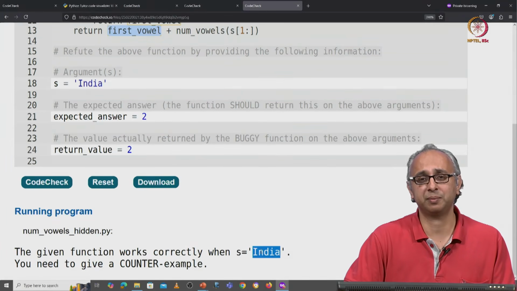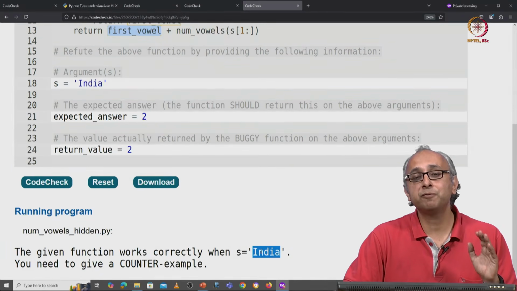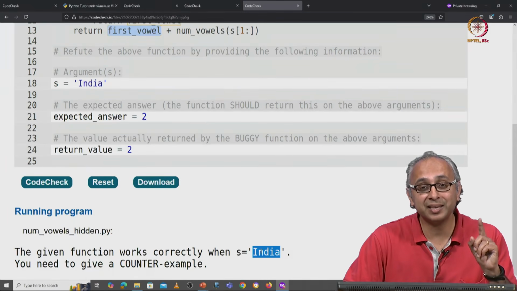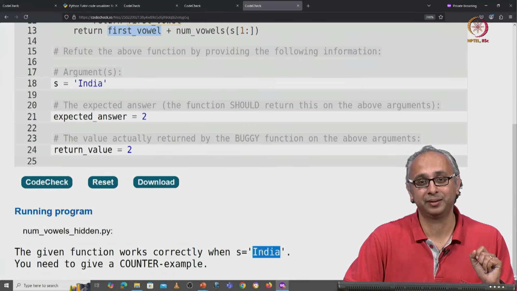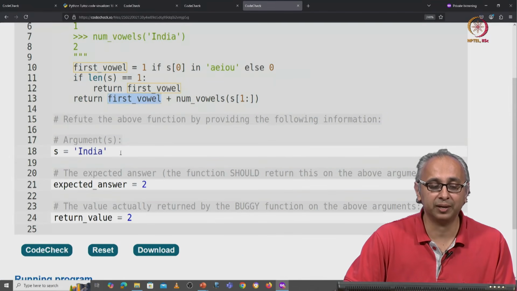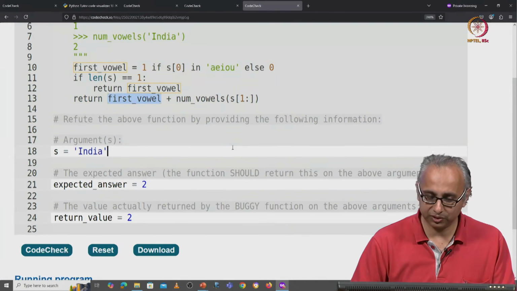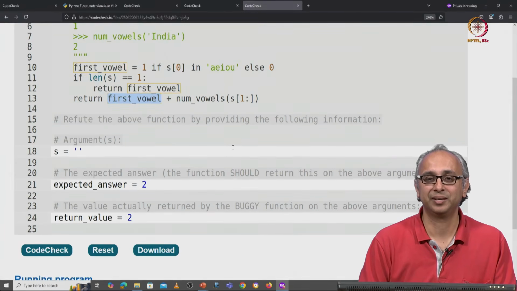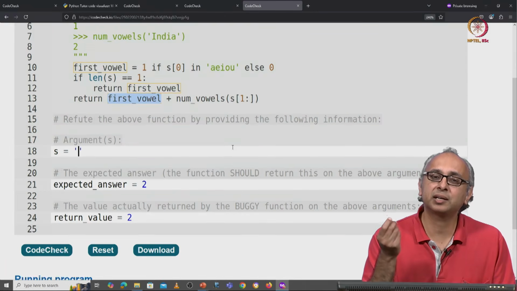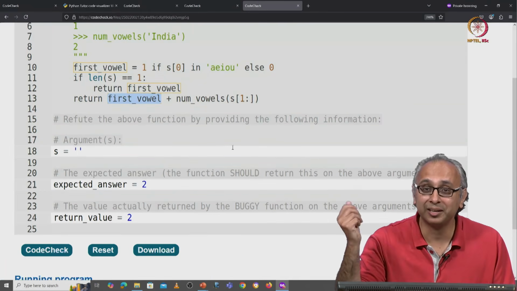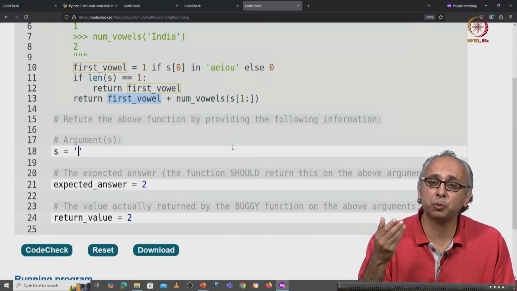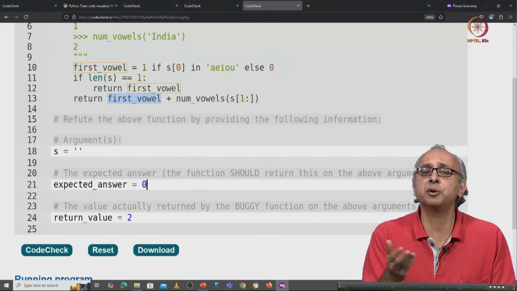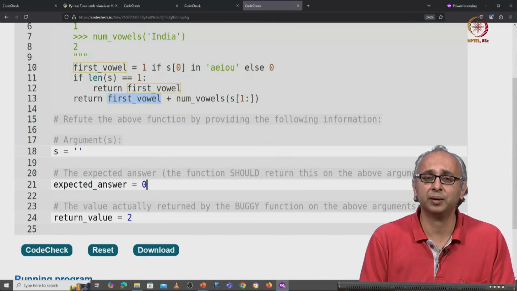What is a counterexample? Every string that you try will work except for one. There's only one string that is a counterexample, and that string is the empty string. For the empty string, what is the client expecting? Go ask the client, but hopefully it won't surprise you that the client is expecting 0. There are no vowels in the empty string.